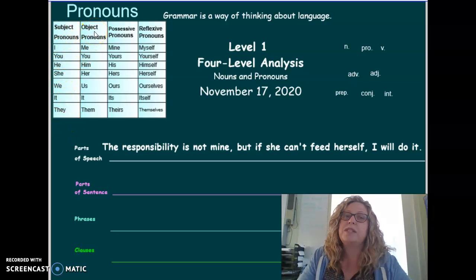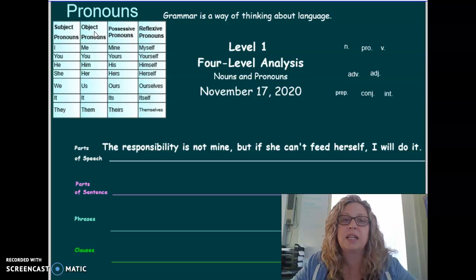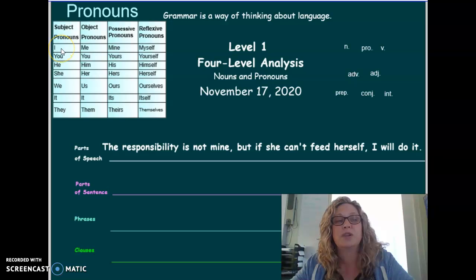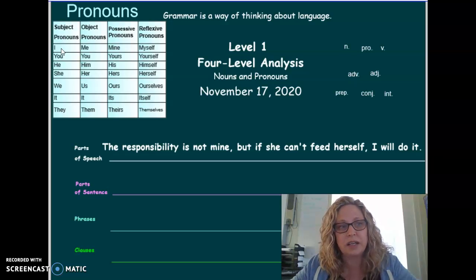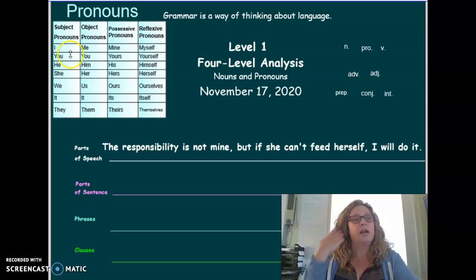Object pronouns would receive that action. So they would receive the hug. Let's say it is hugging someone or something. It hugged me, right? I'm using me as an object because I'm receiving that hug. Whereas if I use the subject pronoun I, it hugged I, you can hear that's not right. So it hugged me, it hugged him, it hugged her, it hugged us, it hugged them. These make sense. Notice that it and you can be used as a subject or an object, either one.